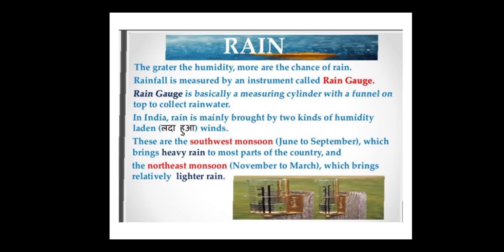Now rain. What is rain? The greater the humidity, the more chances of rain. If humidity is high, there will be more rain. Rainfall is measured by an instrument called a rain gauge. A rain gauge is basically a measuring cylinder with a funnel on top to collect the water.